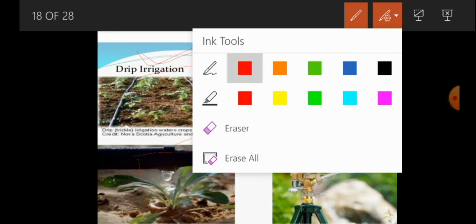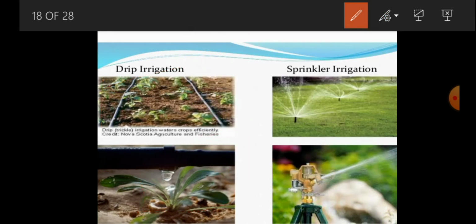Students, next coming to the second very important modern irrigation system, that is the sprinkler irrigation system. You see the picture of the sprinkler irrigation system. This is a sprinkler. So what's the meaning of sprinkler irrigation?